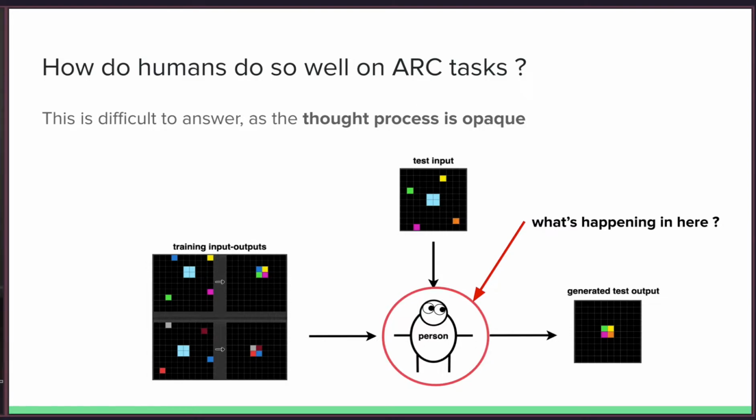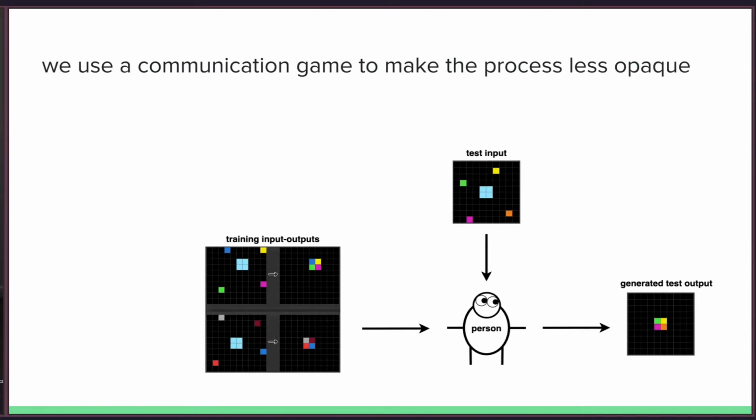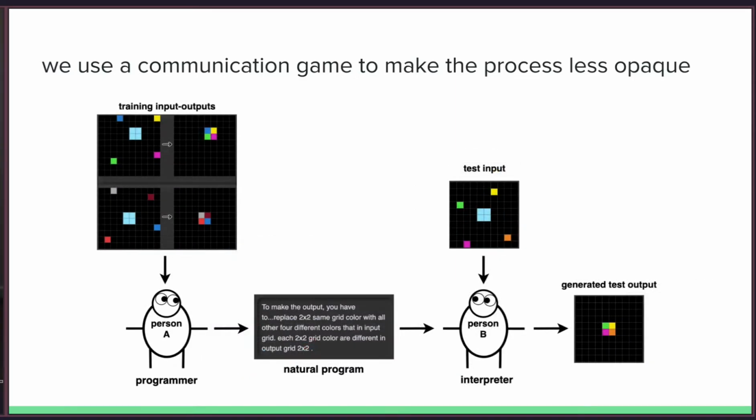To answer this question better, we use a communication game to make the process less opaque. Instead of a single person, we use two persons, person A and person B. Person A sees the training input-output example and generates a natural language instruction. We call this instruction a natural program. And person B is going to interpret this natural program on the test input to generate the output.